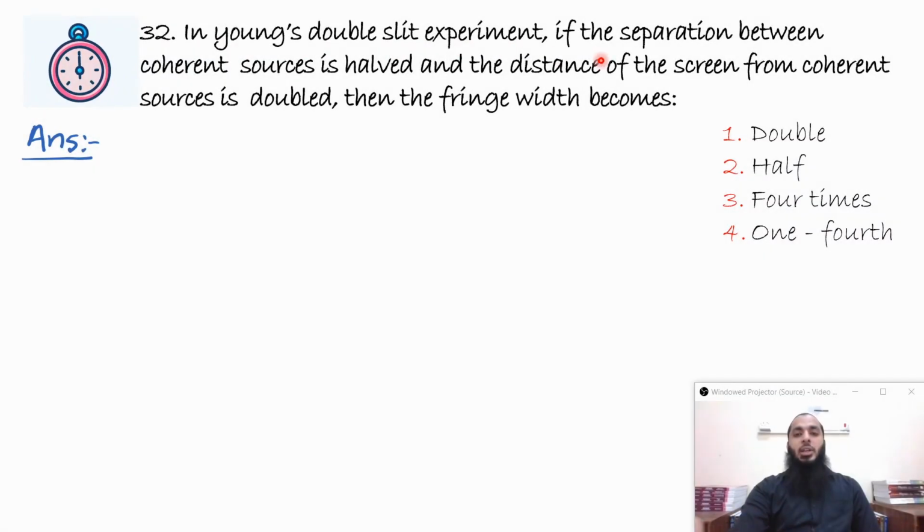In Young's double slit experiment, if the separation between the coherent sources is halved and the distance of the screen from the coherent sources is doubled, then the fringe width becomes.